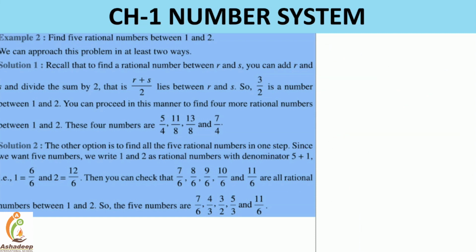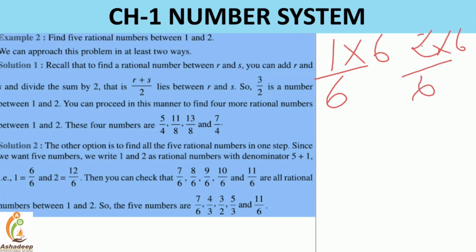Another one is 5 plus 1, 6. We have to find out 5 numbers. If I have to find out 6 numbers, then 6 plus 1, 7. If I have to find out 8 numbers, then 8 plus 1 is equal to 9. So here I have to find out 5 rational numbers, so 5 plus 1 is equal to 6. Now 1 divided by 6: if I divide by 6, I have to multiply by 6. 2 divided by 6, multiply by 6, so I have 6 divided by 6 and 12 divided by 6.